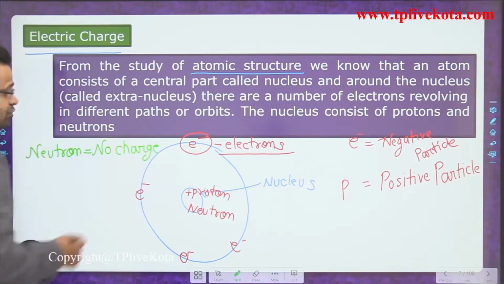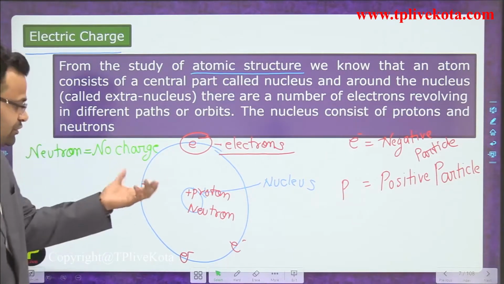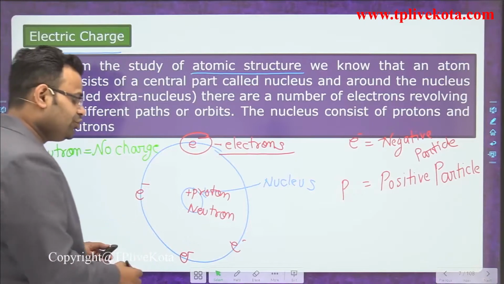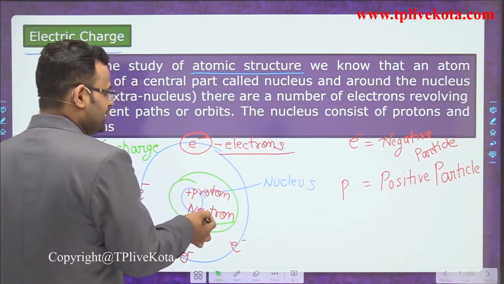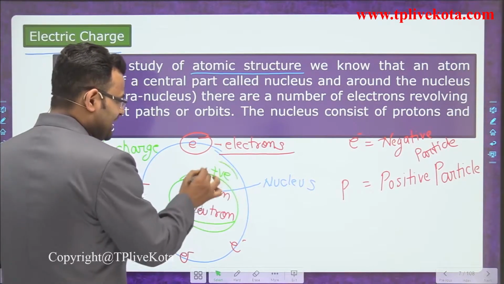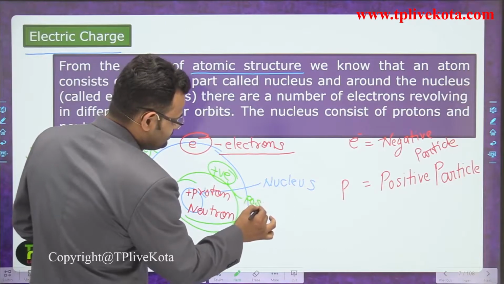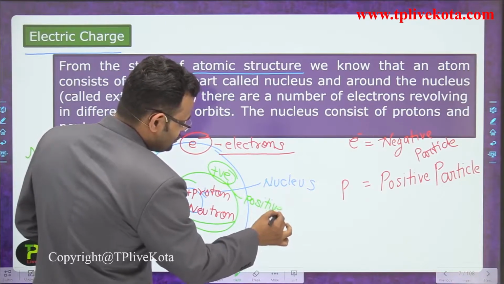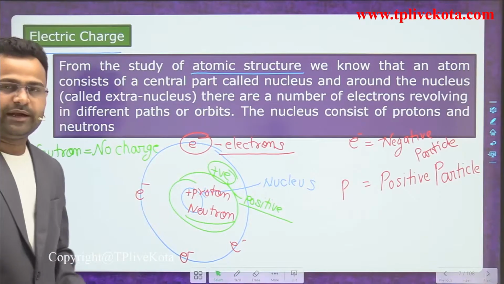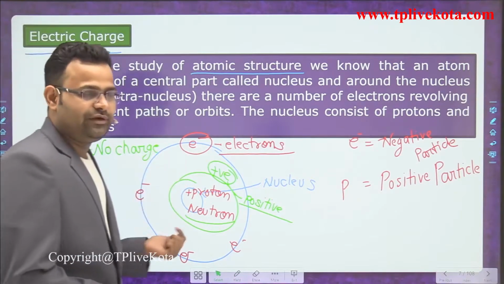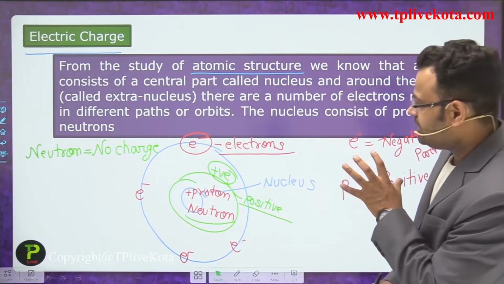Okay student. So if we talk about the nucleus, which charge is in excess? Positive charge is in excess, because the neutron has no charge, so finally you can say the nucleus has a positive charge. So dear students, you can write positive. So basically the nucleus is positively charged, and the negatively charged particles, the electrons, revolve around that nucleus. So that is the atomic structure of any atom.